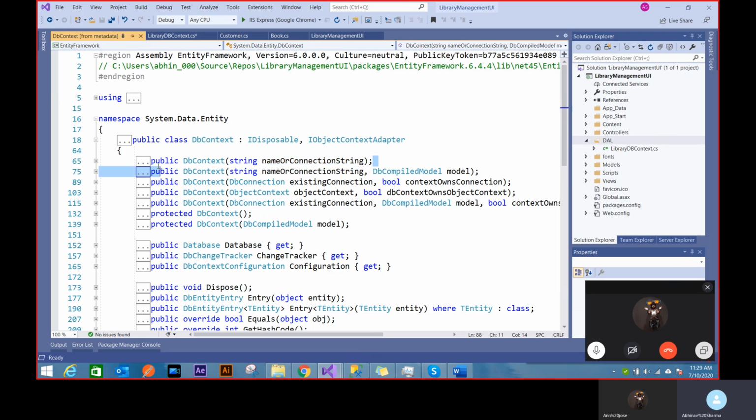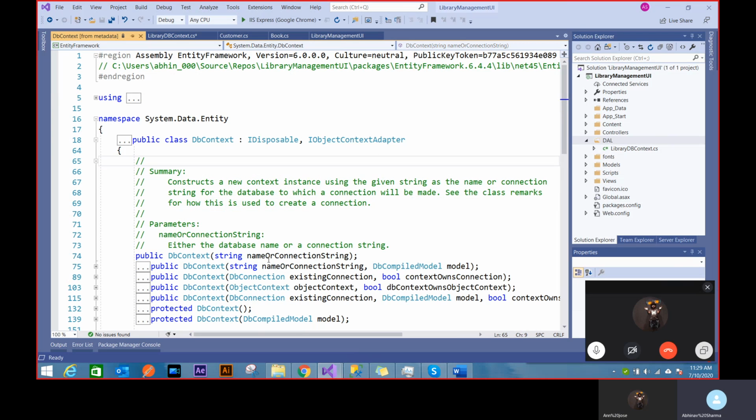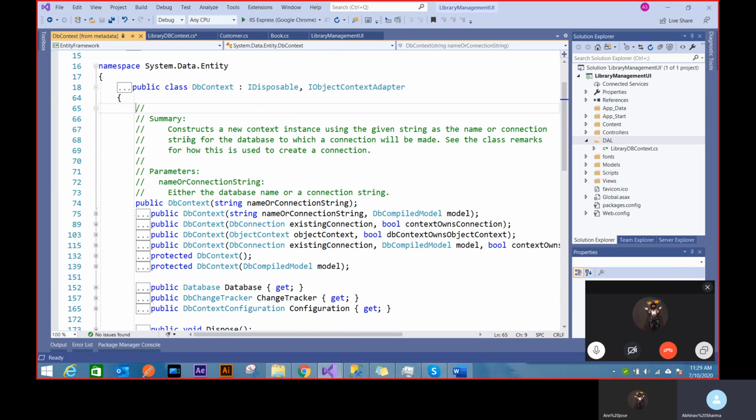I'll be using this constructor. When I press F12 on any class, it won't show me the code inside it. That's hidden from me. It will just show me all the functions that I can use of this class. So if you had pressed F12 on the class library that you created, you would see it exactly like this.